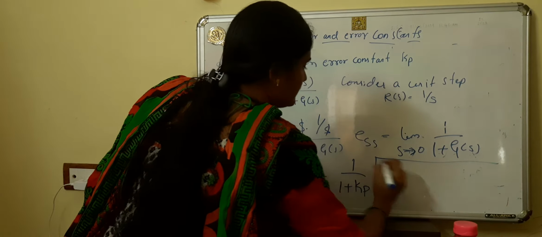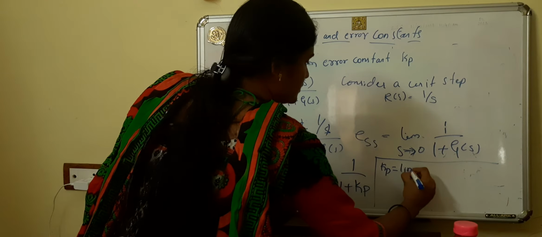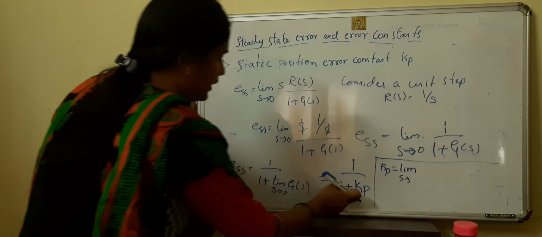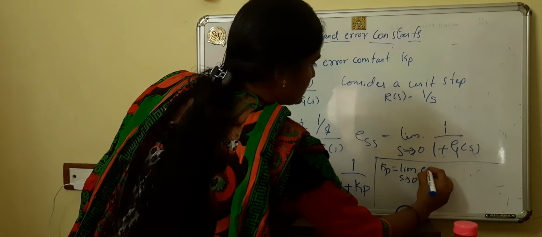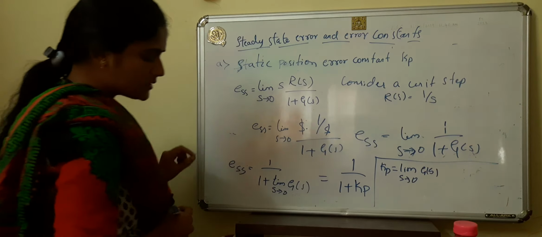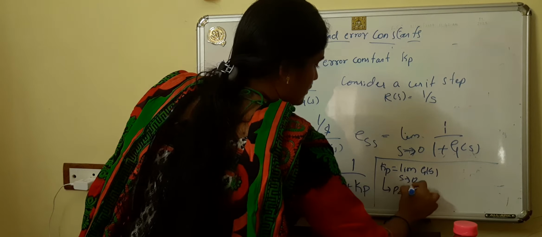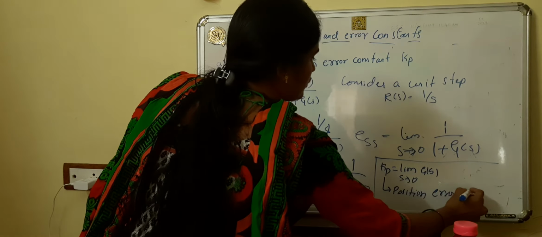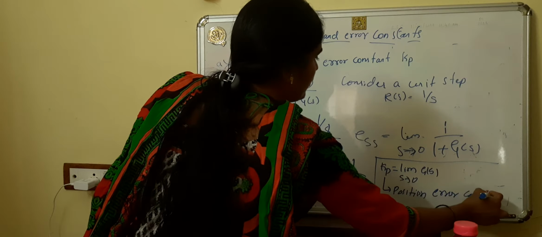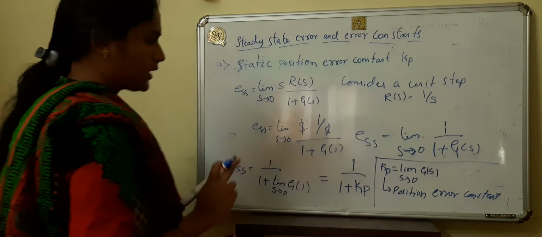KP is equal to limit S tends to 0, G of S, and this KP is called the position error constant.